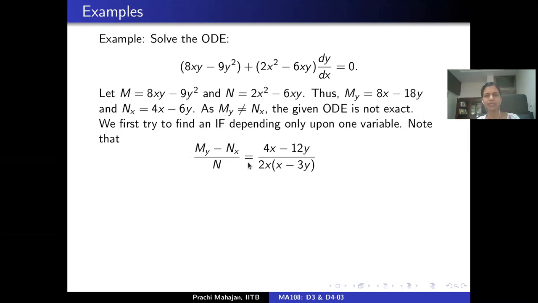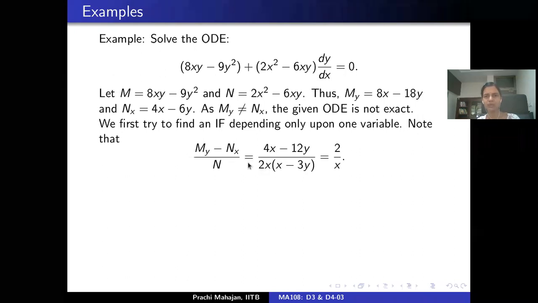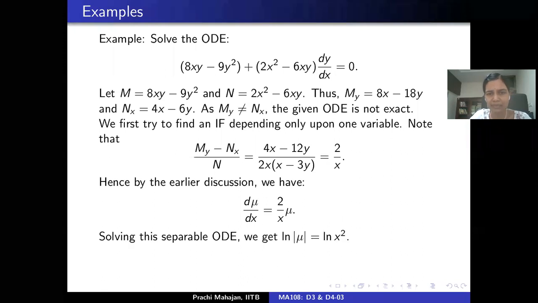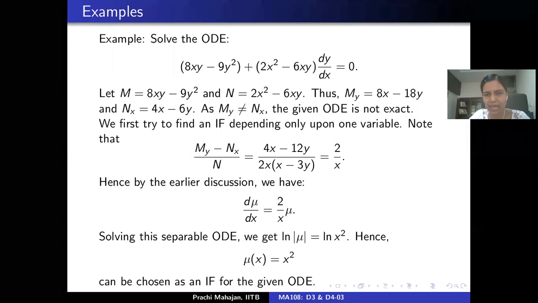If you do the little calculation, this turns out to be 2 by x, very lucky, a function of just one variable. So we look at the integrating factor like this, d mu by dx is 2 by x mu. So what we get is mu is x square. So this can be chosen as an integrating factor for the given ordinary differential equation.